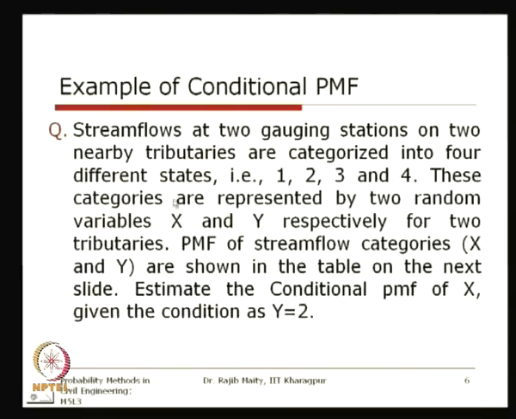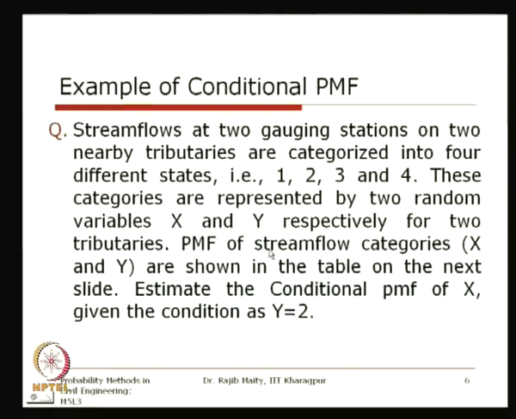These categories are expressed by two random variables x and y. As I told earlier, stream flows are generally continuous random variables, but when we are doing the analysis with the categorized stream flow, these are discrete numbers. So here x and y, the states for these two nearby tributaries at the two gauging stations, are discrete random variables.